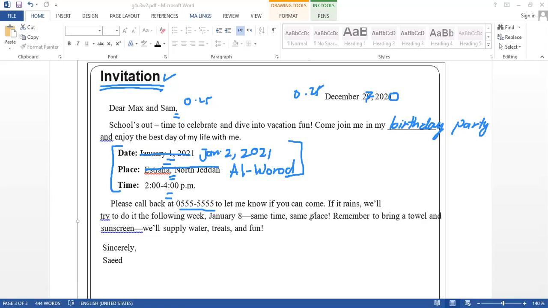It has no problem if you copy this one because it's just in case it rains. If we have rain, we cannot go for things. Now, remember to bring a towel and sunscreen. In case I think this one will be Istiraha, so it might be North Jeddah, and you might have the beach beside you, or a swimming pool there. So you need to have sunscreen.